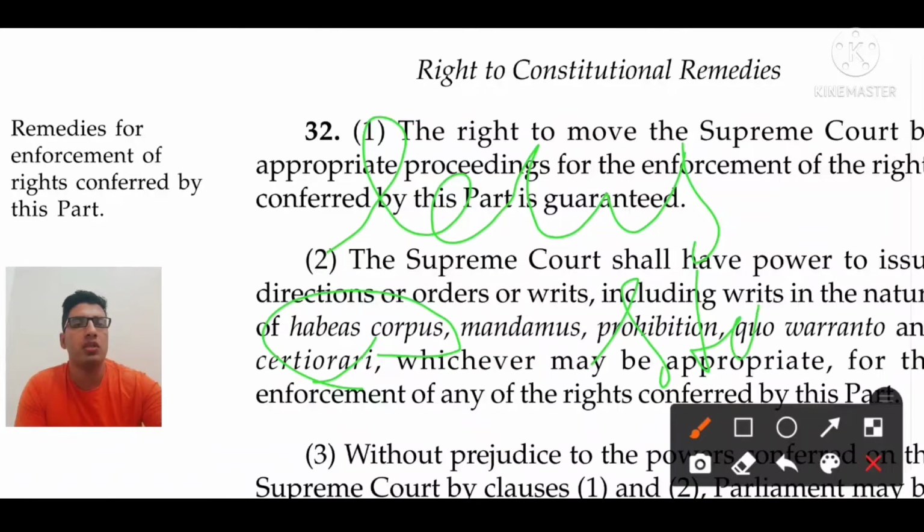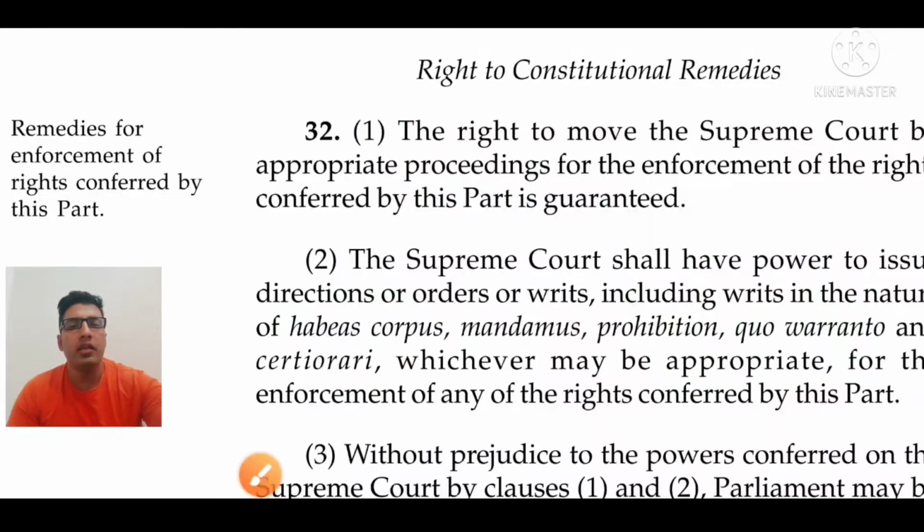That is called locus. Locus is the center point, and standi means you have no stake in the case. If there is a violation of my fundamental rights, and I am not filing the petition, but another person is filing a petition on my behalf, that is called no locus standi. Locus standi means only an aggrieved person can file a case against any person. The case should be filed by the aggrieved person only, that is locus standi.